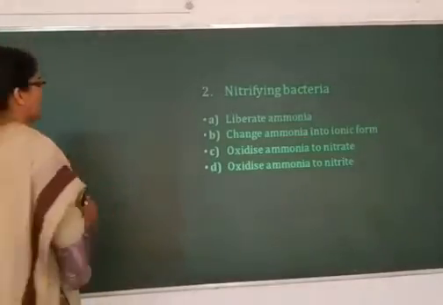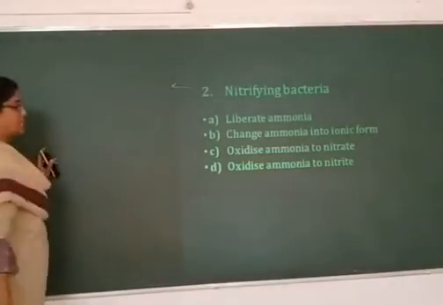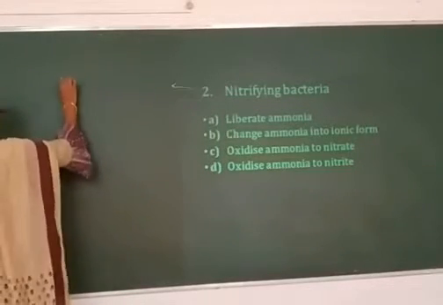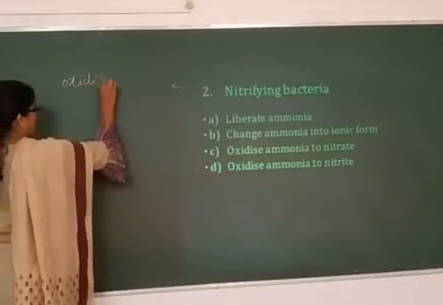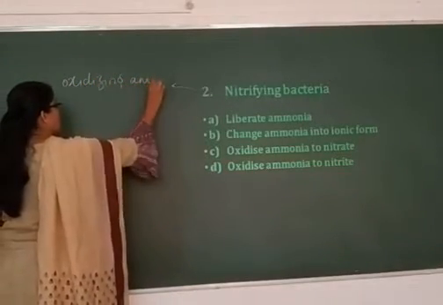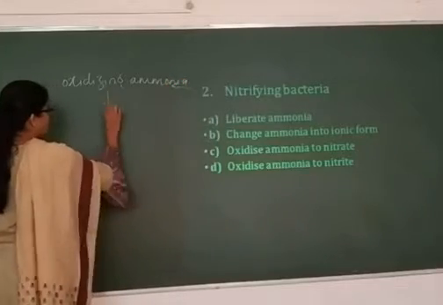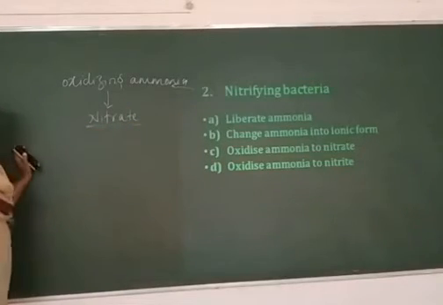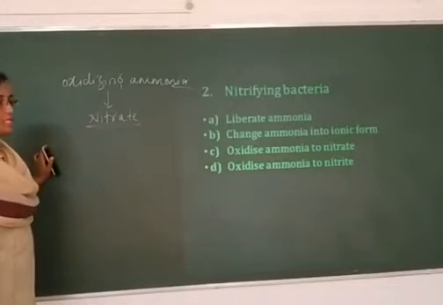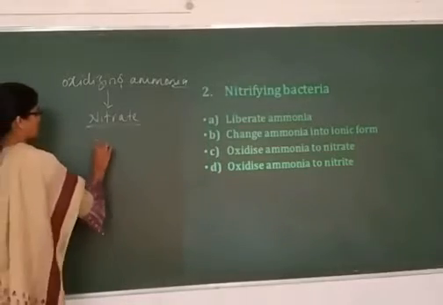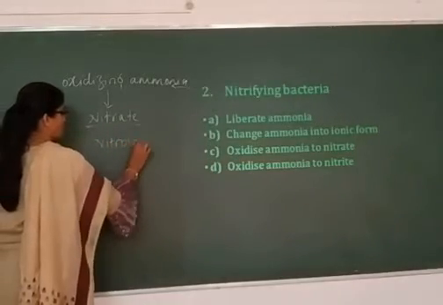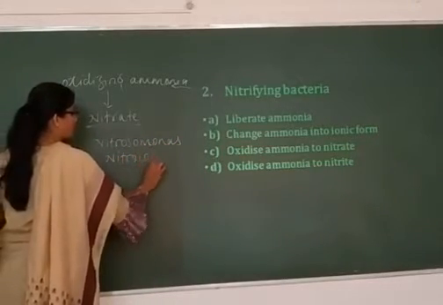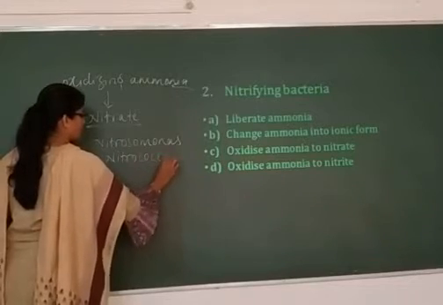So nitrifying bacteria are a group of bacteria that are capable of oxidizing ammonia into nitrate. Nitrate is readily taken up by the plant body. Examples of nitrifying bacteria are Nitrosomonas and Nitrococcus.